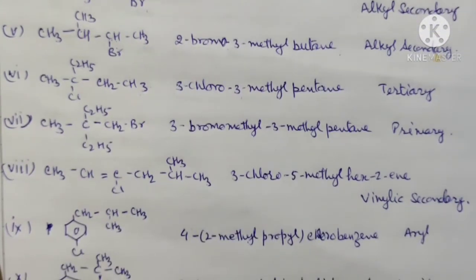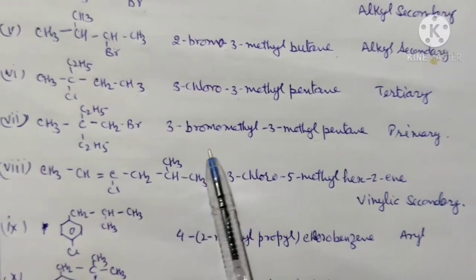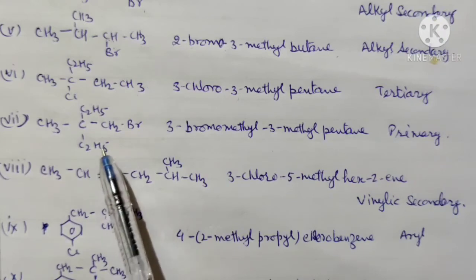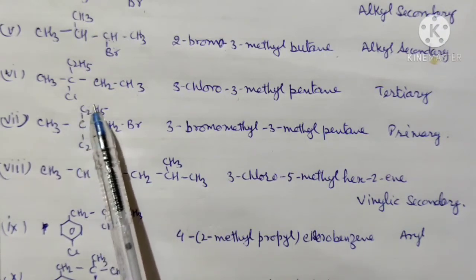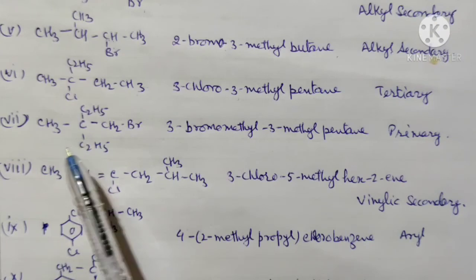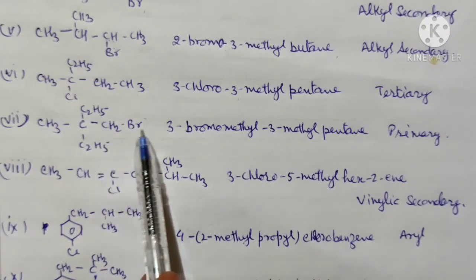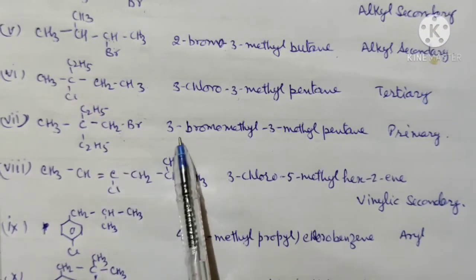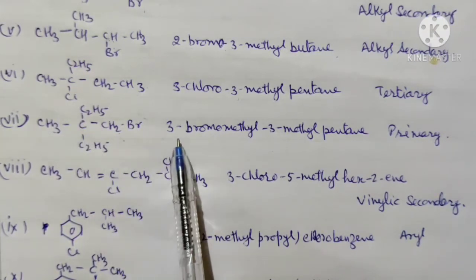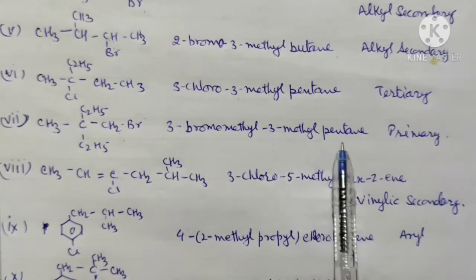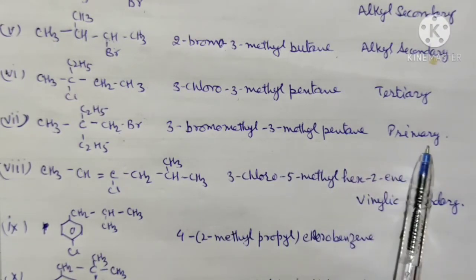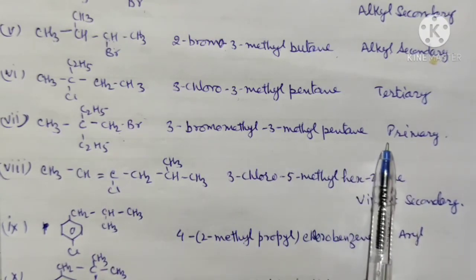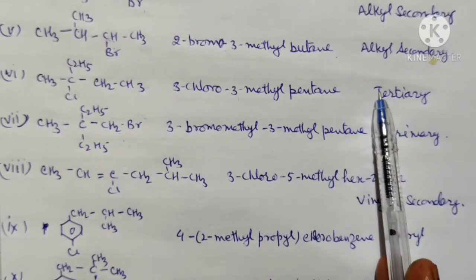Now the 7th example, you write first in this way, 7th, and then you can see here again that 2 C2H5 groups are there. So we can write this is 1, 2, 3, 4, 5. 5 carbon atoms are here. And now this group is bromomethyl. This group will be called bromomethyl. So you can see here, this is the 3rd carbon atom, 3-bromomethyl, 3-methyl pentane. And that is a primary carbon atom. This carbon atom is primary. Again you can write the alkyl group. Here also you can write the alkyl group.